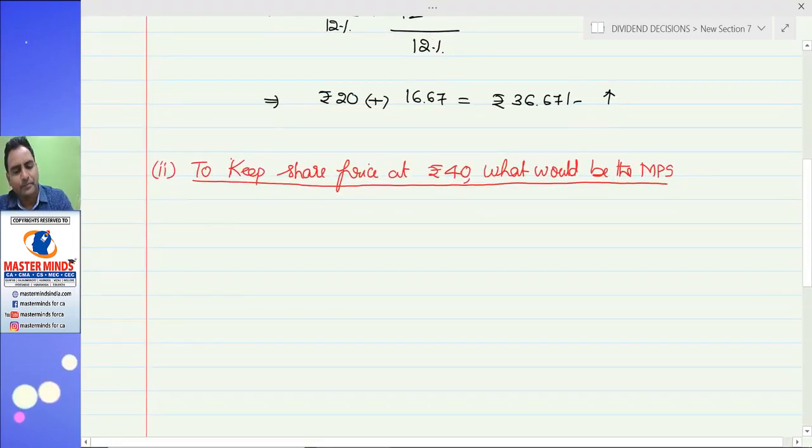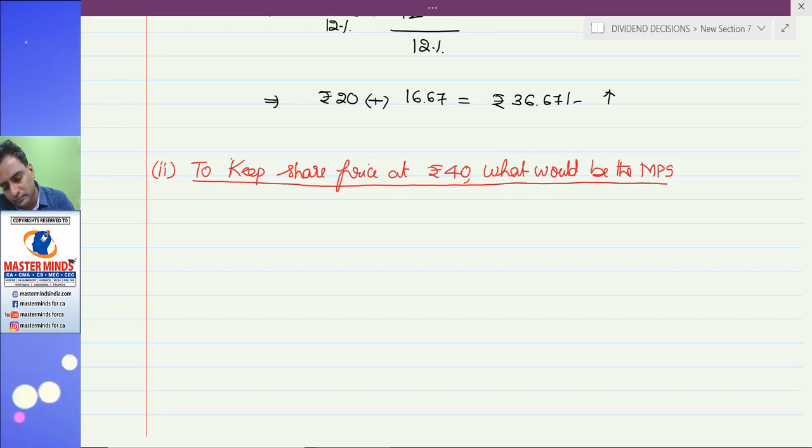Therefore, in case of a growth firm, as the dividend payout ratio decreases, the value of share increases. After completion, you can find that the revised dividend payout ratio would be less than the current dividend payout ratio followed by the entity. It is definitely less than 60%.